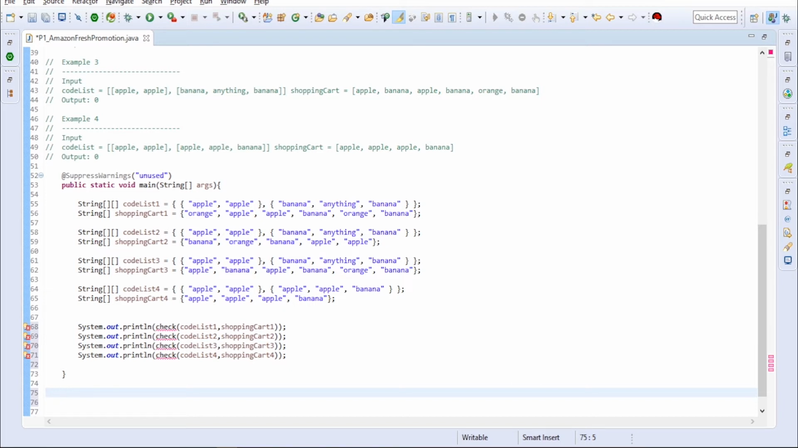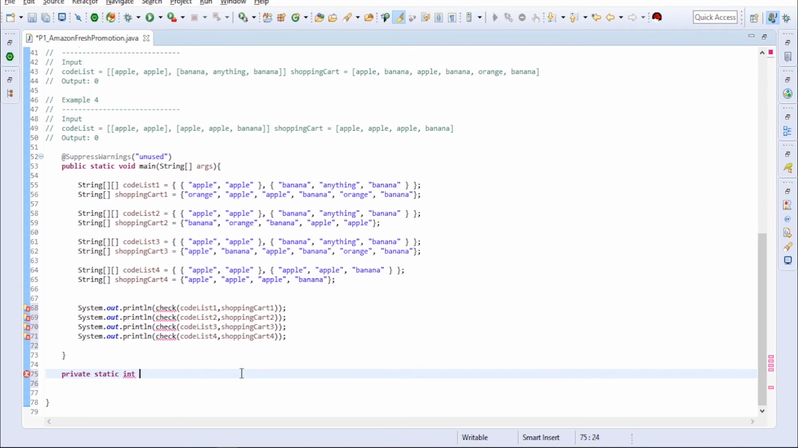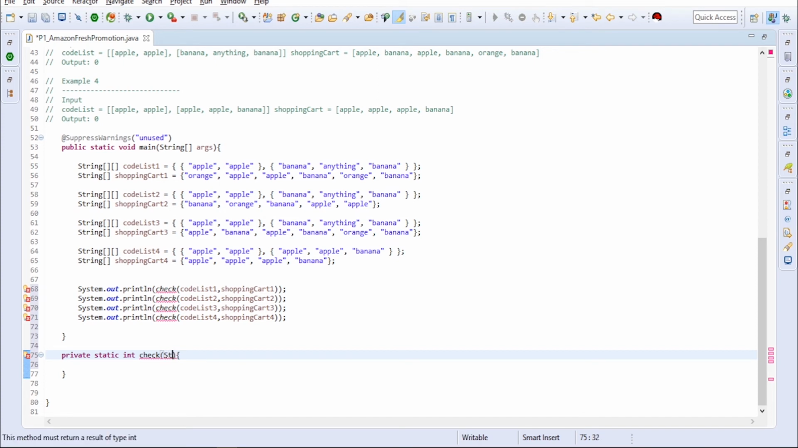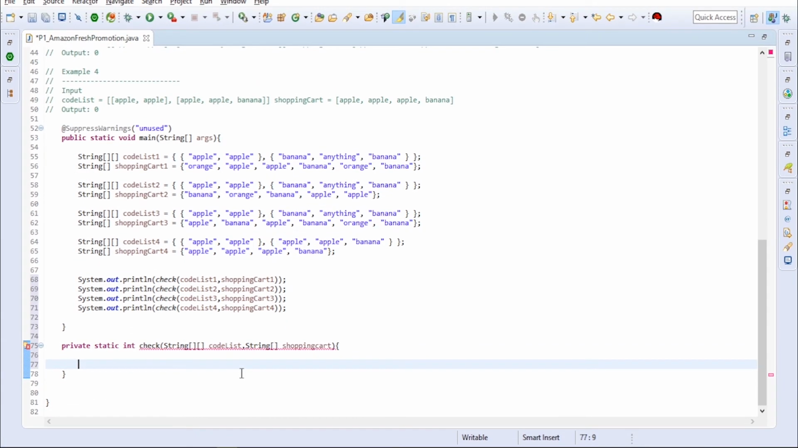Okay, so now we have to write a function check to validate these things. What it will do is return whether it's a winner or not, that means 1 or 0. For that we will take the inputs as a string array for the code list, and then a string array for the shopping cart. Okay, so now we will check our corner cases.